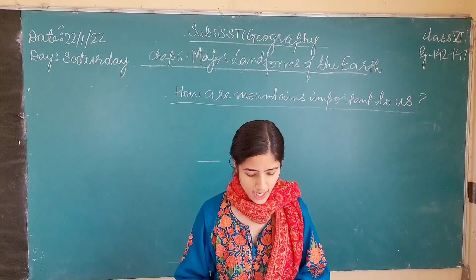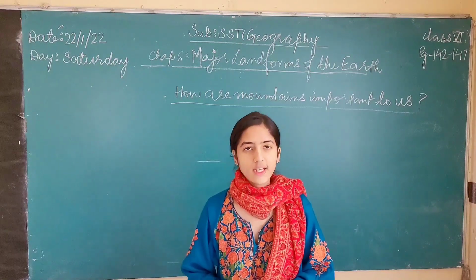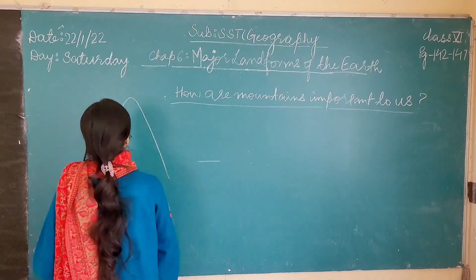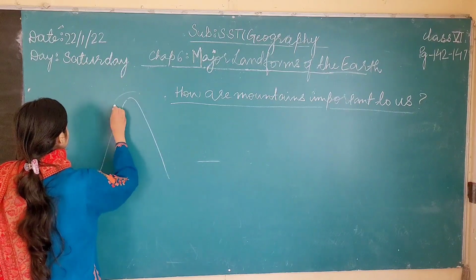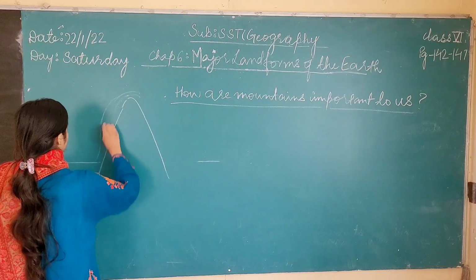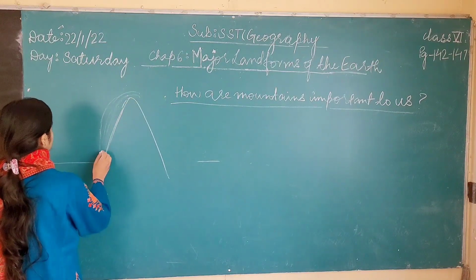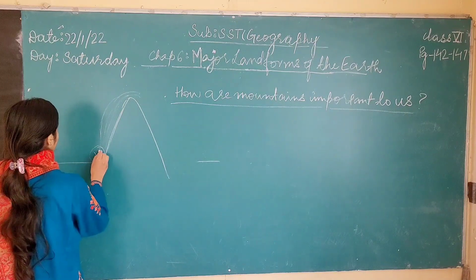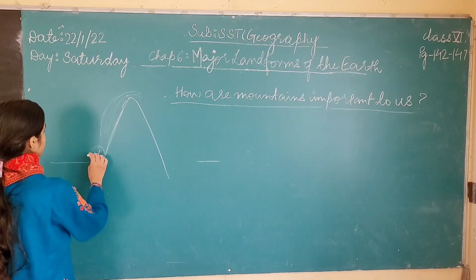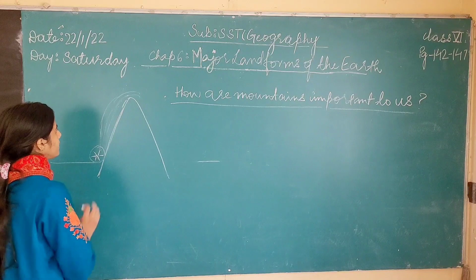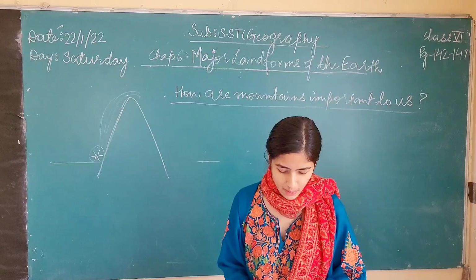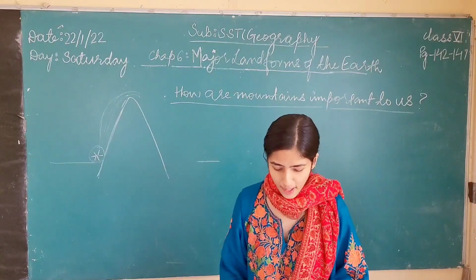Then the steep slopes help in the production of hydroelectricity. The steep slopes of mountains help in the production of hydroelectricity. When the water falls down from the steep slope of a mountain, there is a turbine at the end of the mountain. It starts to rotate, and because it rotates so fast that it generates electrical energy, and this electrical energy is called the hydroelectricity. So this is how the mountains help in the production of hydroelectricity by building dams.